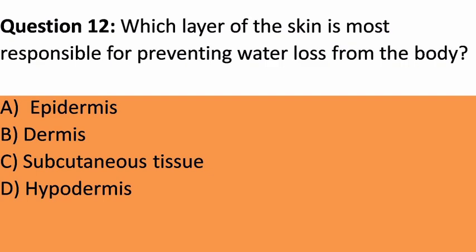Question 12. Which layer of the skin is most responsible for preventing water loss from the body? A. Epidermis. B. Dermis. C. Subcutaneous tissue. D. Hypodermis. Answer. A. Epidermis. Explanation. The epidermis contains a waterproof barrier that helps prevent excessive water loss from the body.